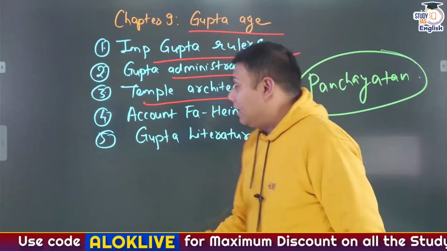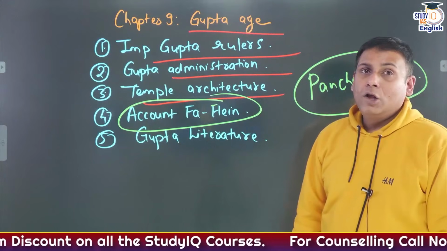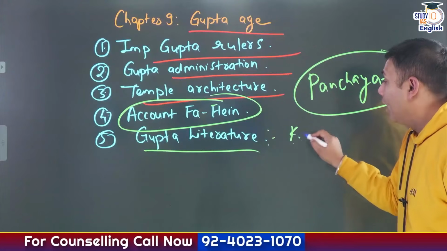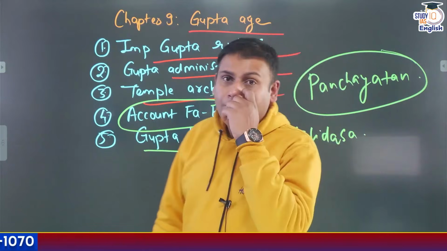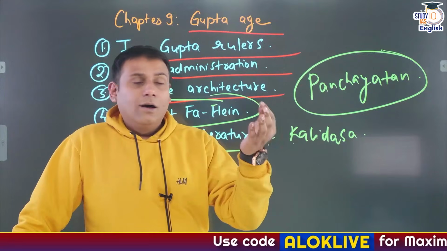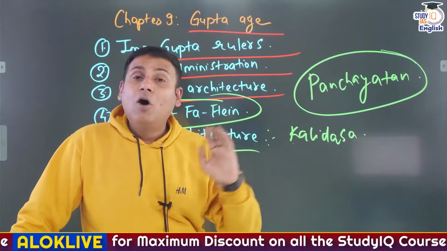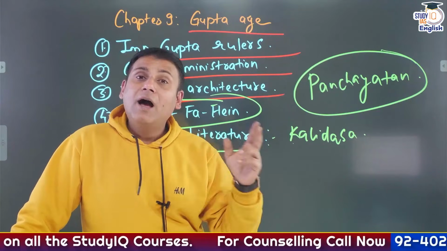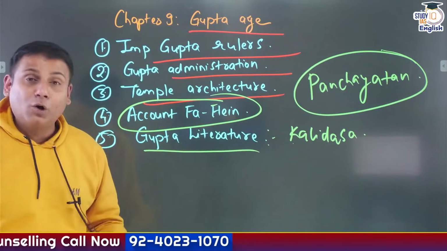Then Fahien. Fahien was a Chinese traveler during the time of Chandragupta II. So go through the accounts of Fahien, and the Gupta literature specifically related to Kalidas. A question can be asked: which among the following are the dramas of Kalidas? Which among the following are the poems of Kalidas? Like Raghuvansh, Meghdutam, Ritu Samhar, Kumar Sambhav, all these are poems of Kalidas. Abhigyana Shakuntalam, Malvika Agni Mitram, Vikramorvashiyam, all these are dramas of Kalidas. So you can expect a question from here.